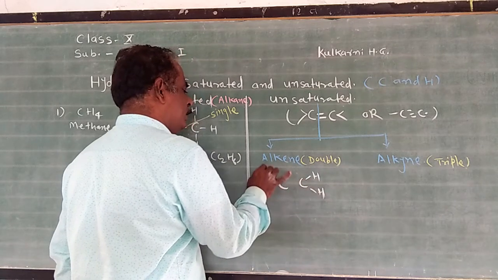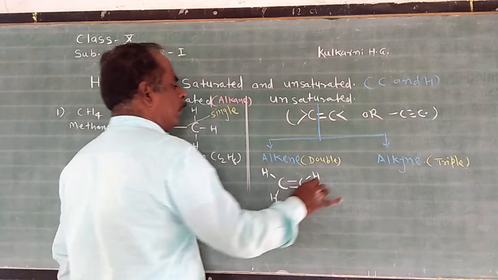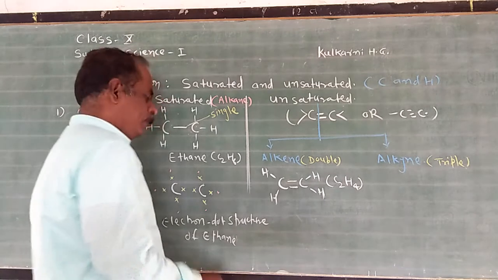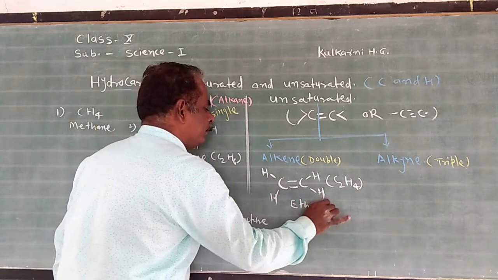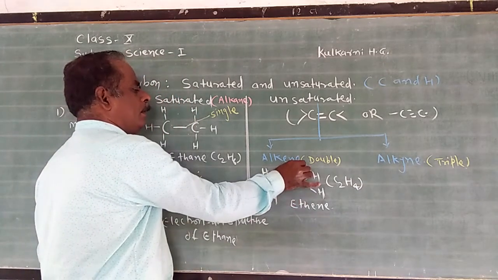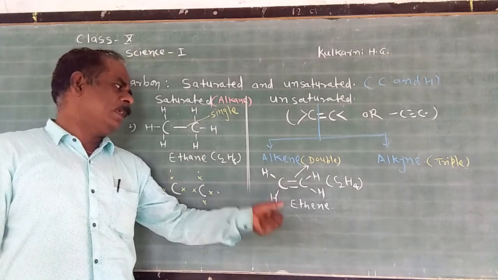An example of alkene is ethene, CH2=CH2. The molecular formula is C2H4, and this is the structural formula of ethene. Here carbon-carbon is joined by a double bond. Therefore, it is an example of alkene.